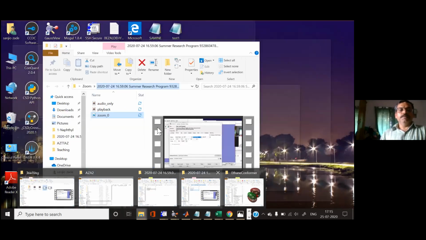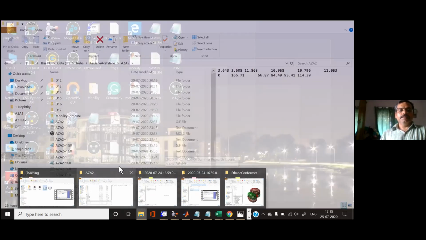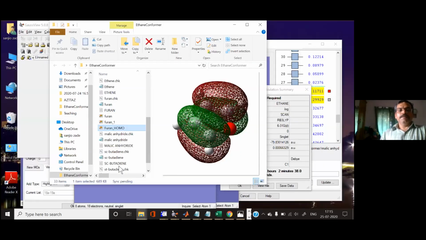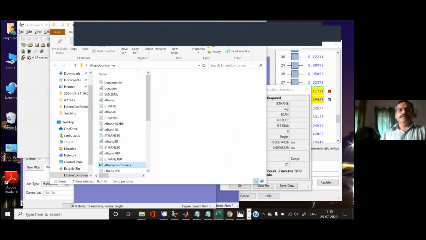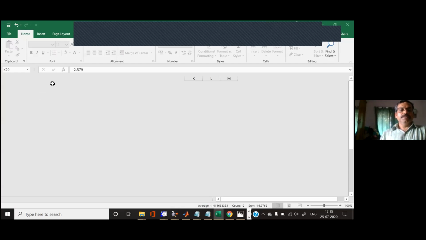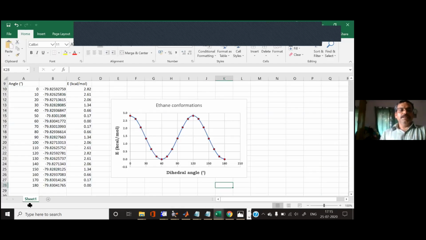If you put these into the Excel file, you can basically get the different conformations and different energies. You have to consider your 180 degree as a reference, because this is the lowest energy. That point should be the lowest energy. And then if you take this difference in energy against the angle, you can basically plot this graph.